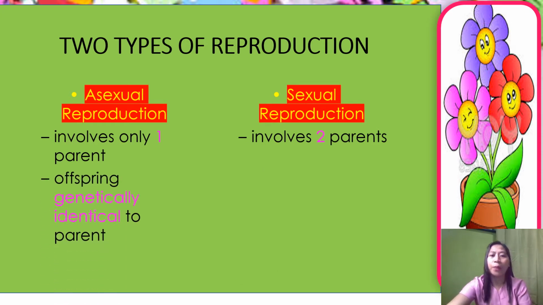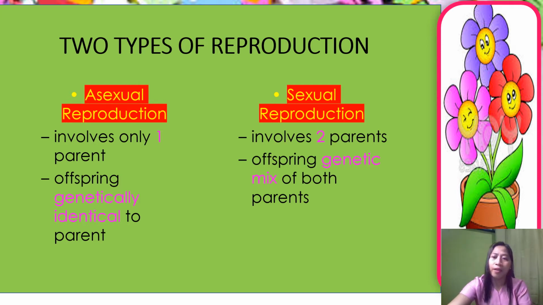When we say one parent per reproduction, it means to say that a single parent is creating a clone, which means the offspring is genetically identical to the parent. While in sexual reproduction, the offspring is genetically mixed of both parents, meaning the genes of your parents are being passed on to the child. It's either the color of the eyes, the color of the skin, the type of the hair, the height, and so on.